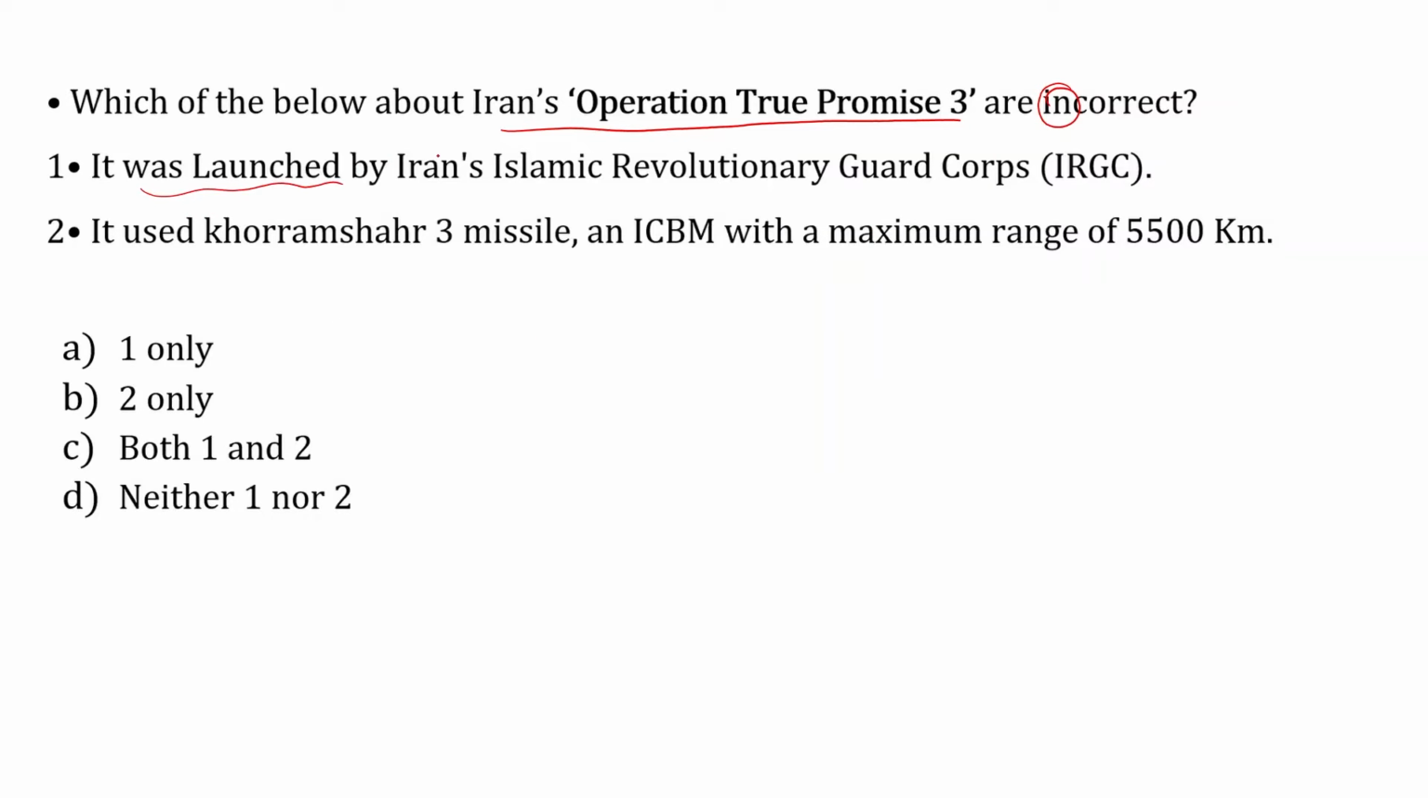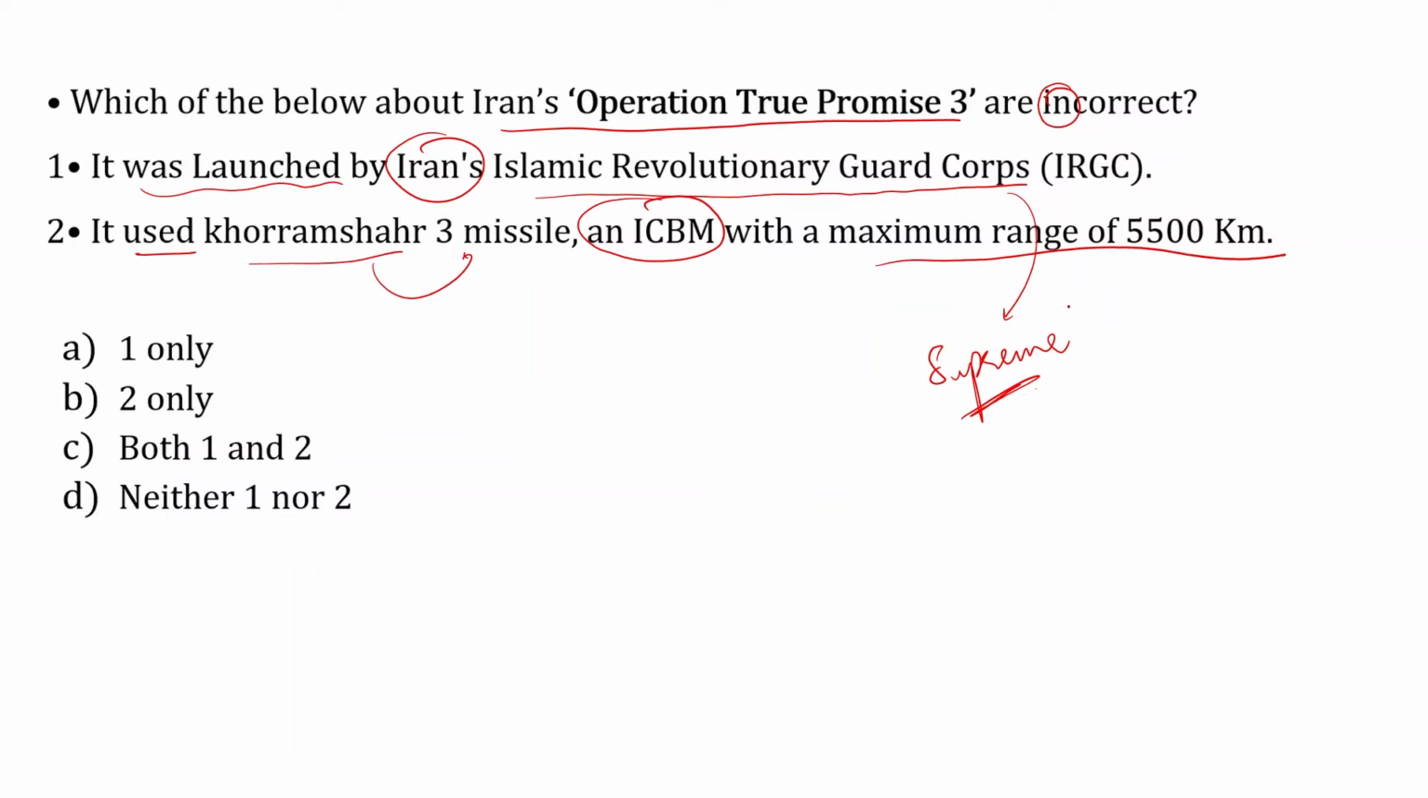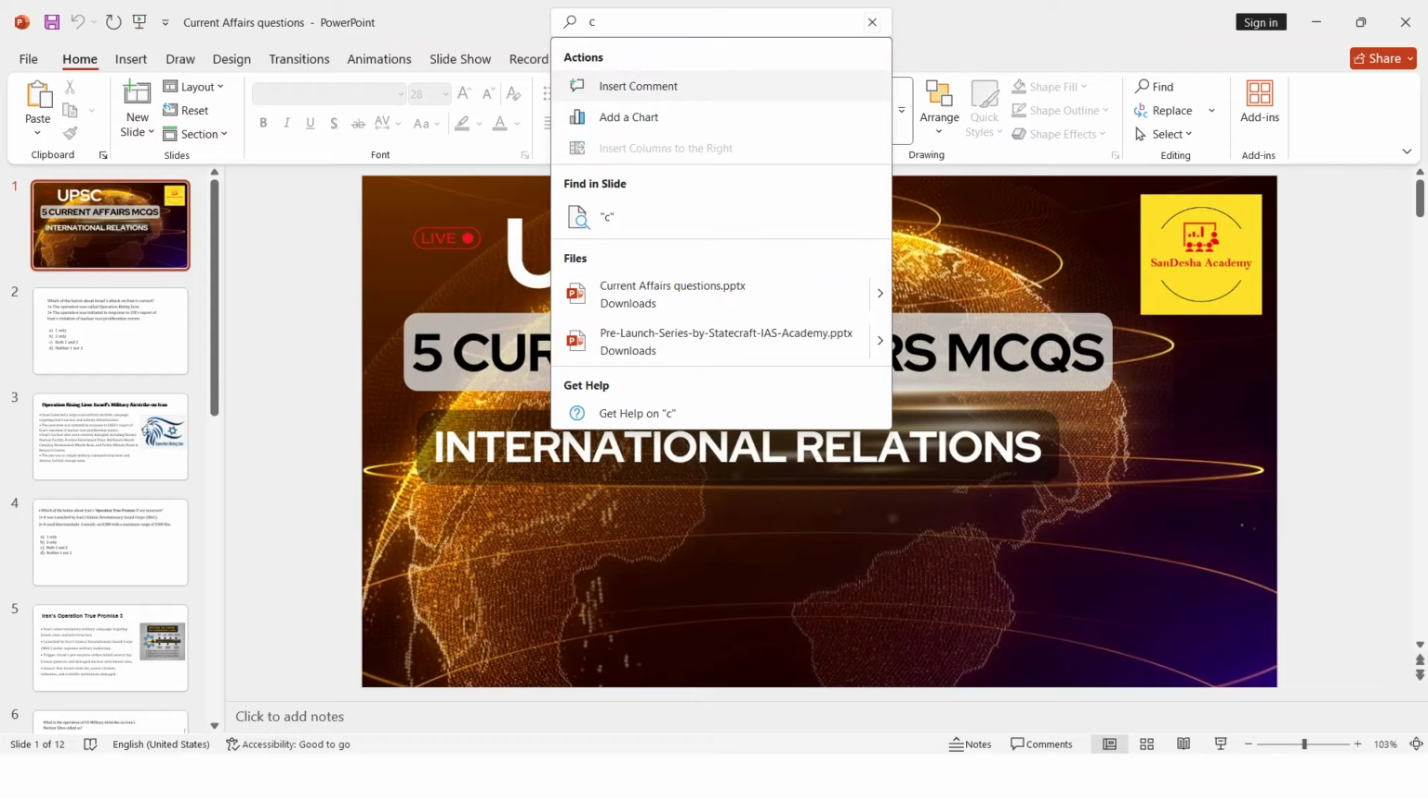Remember, it was launched by Iran's Islamic Revolutionary Guard Corps. Yes, under the supreme leadership of Iran, this attack has been launched. It used Kharamshar 3 missile and ICBM with a maximum range of 5,500 kilometers. Remember, aspirants, this is very important. An intercontinental ballistic missile has a range of around 5,500 or above, but Operation True Promise 3 did not definitely